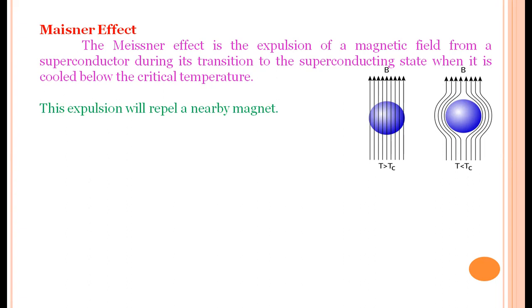It shows that this material, the superconductor, is a diamagnetic material. When an ordinary metal changes into the superconducting state, it changes from a paramagnetic material to a diamagnetic material, or a ferromagnetic material changes into a diamagnetic material. This is the special property of the superconducting state. This phenomenon is called the Meissner effect. So the Meissner effect says there is expulsion of magnetic field from a superconductor during its transition to the superconducting state.